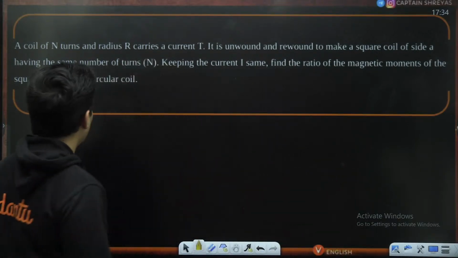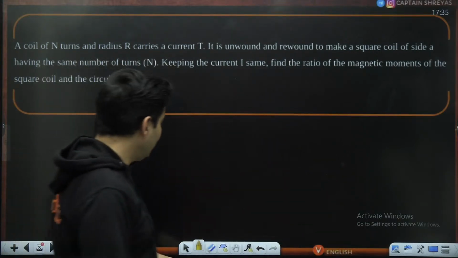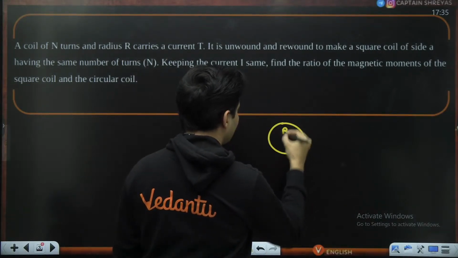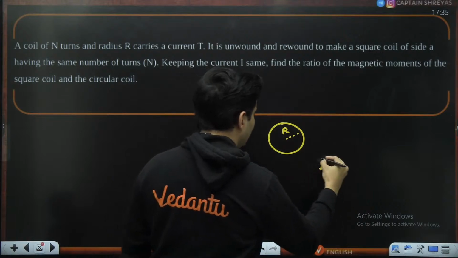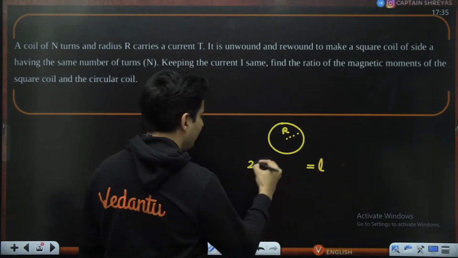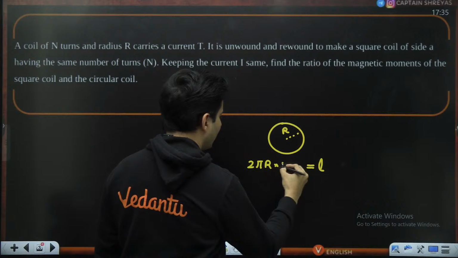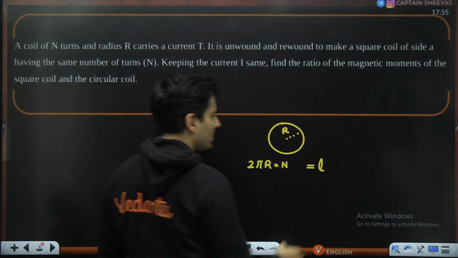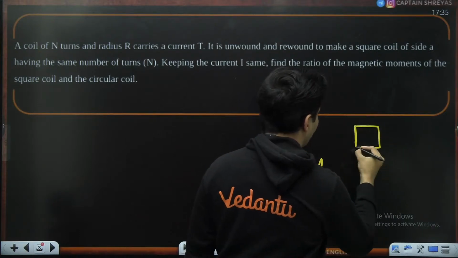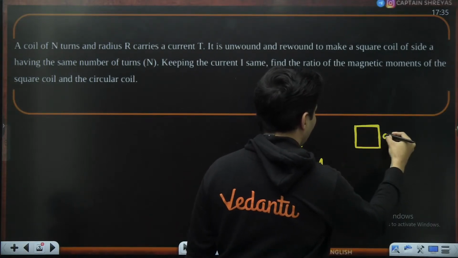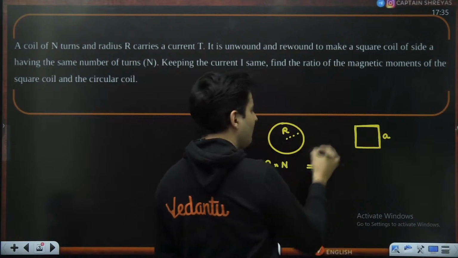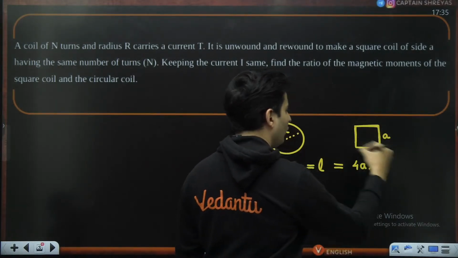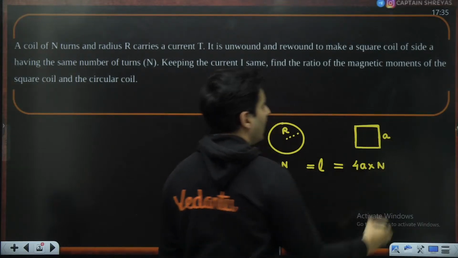You have taken a circular coil and converted it into a square. If the radius of the circular coil is R, then the total length of the coil will be 2 pi R, n times, because there are n turns. Now you convert it into a square coil of side A. Then the same length of wire will have perimeter 4A, again n number of times.